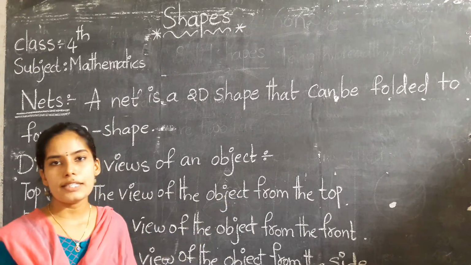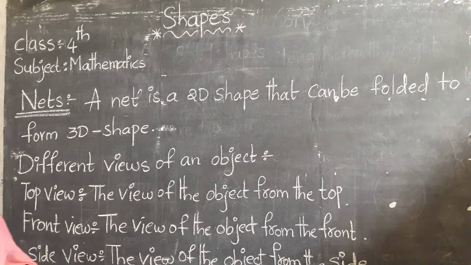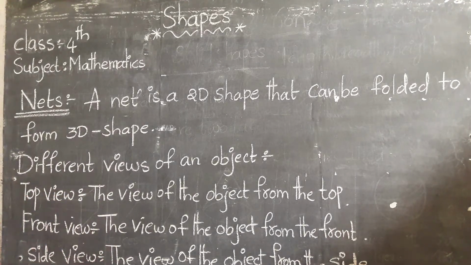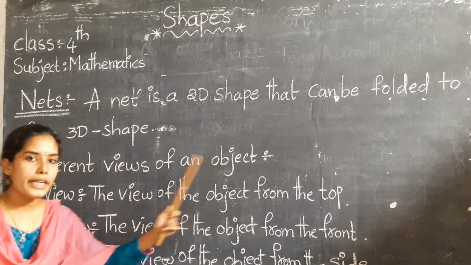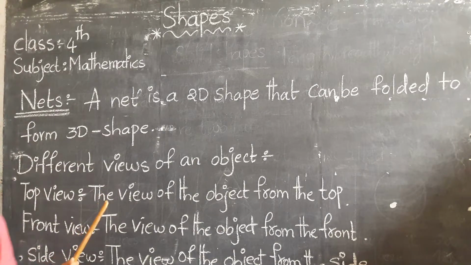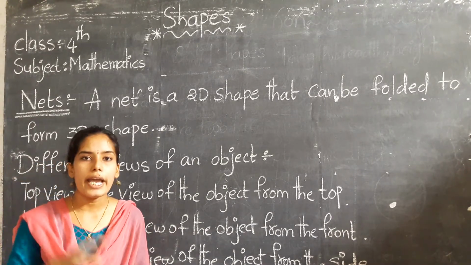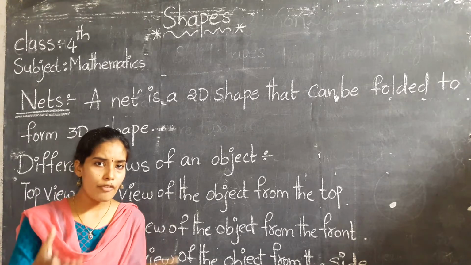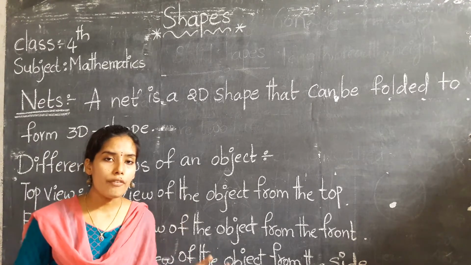In the next classes, we will discuss the remaining net shapes. Okay. The next topic is different views of an object. What is the meaning of different views? 3D objects have different views in different directions. If we change the direction of the object, we can get different types of views.